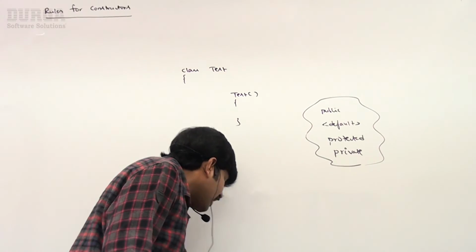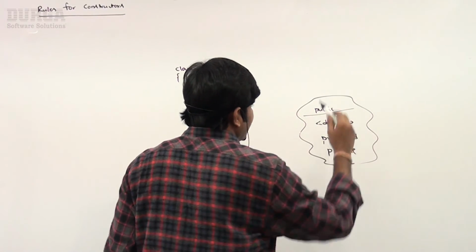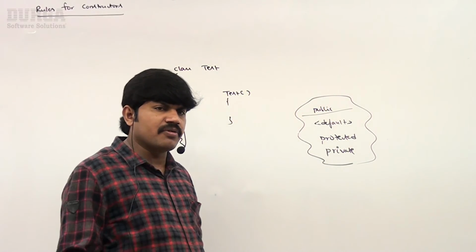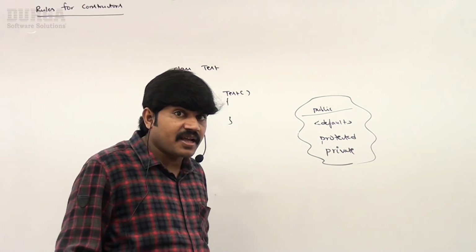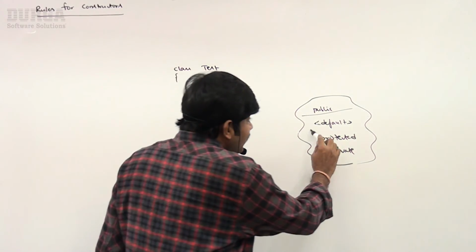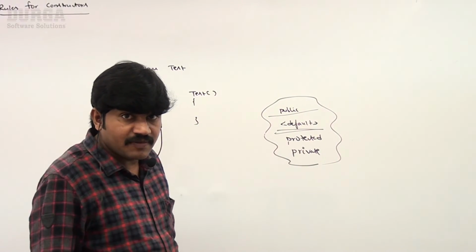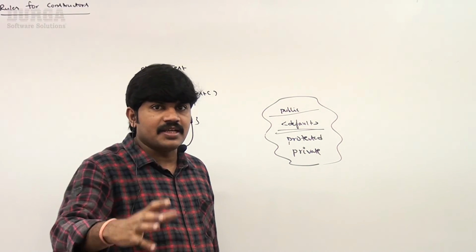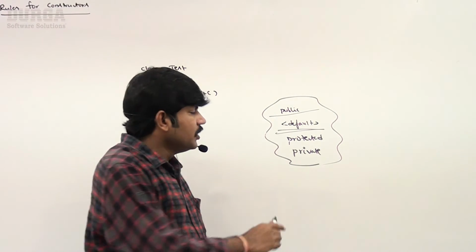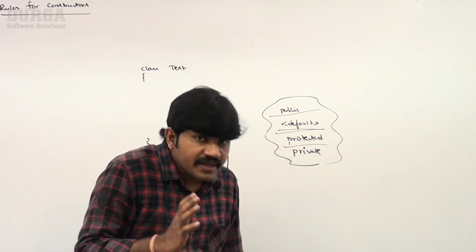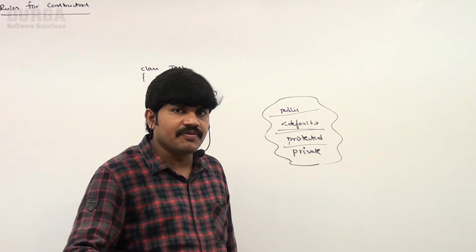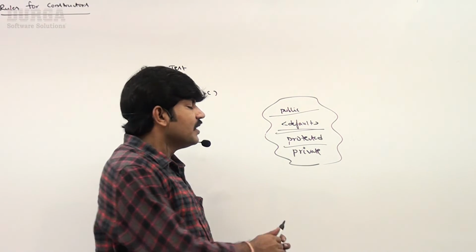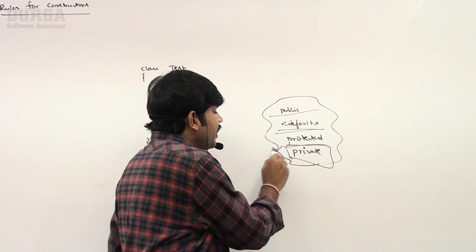If the constructor is public, you can create an object from anywhere, either within the same package or outside the package. If the constructor is default, we can create an object only within the current package. Protected means you can create an object anywhere within the same package, but outside the package only in child classes. You know the protected modifier, right?